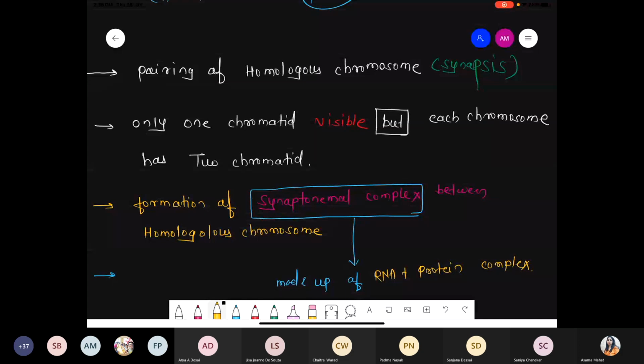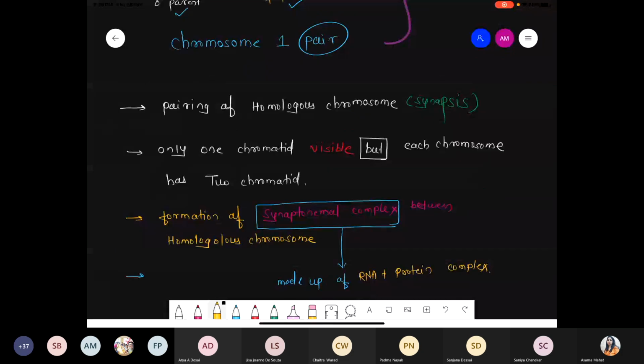Then we talk about the next step, the diagrammatic representation, how it exactly looks. Should I start? We'll try to understand all this information. We just discussed the meaning of the pairing of homologous chromosomes. Now we are talking about the meaning of only one chromatid being visible, and the meaning of the synaptonemal complex, because these are the three important events that occur during the zygotene phase.